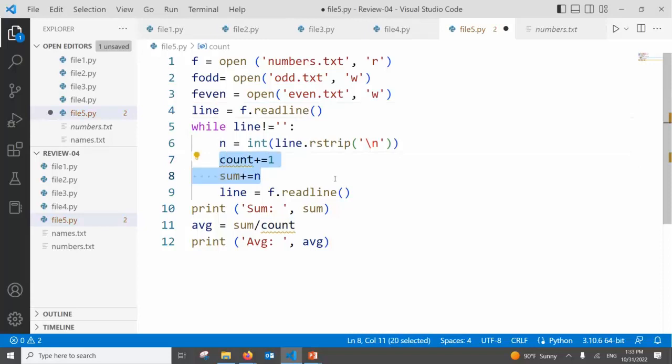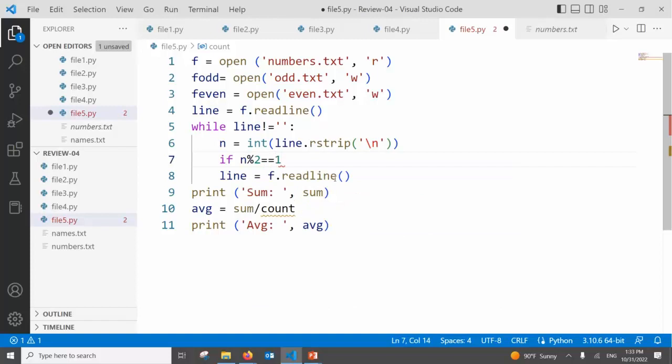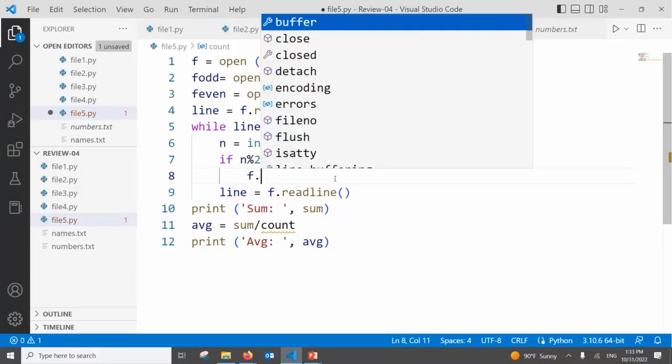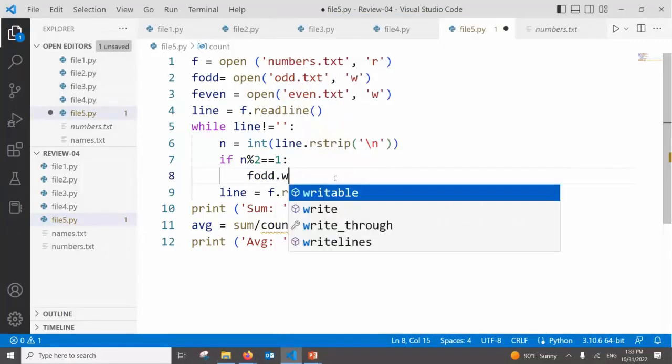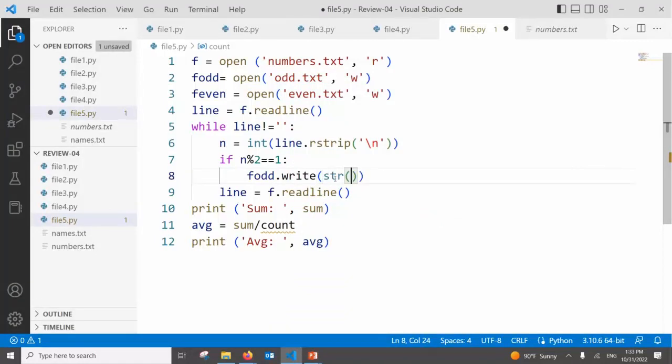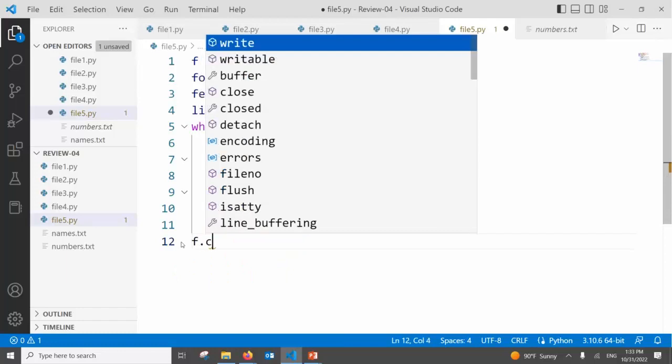Read line. Now here, what? If what? If n modulus 2 is equal to 1, then what? f, sorry, which file? f odd dot write, right? Write, of course you know str of n plus a new line. Else, there is no other possibility, right? Here I just need to change what? The stream. Which file to write it to? Done. Write it to f even. And finally, make sure you close what? Okay. f dot close.